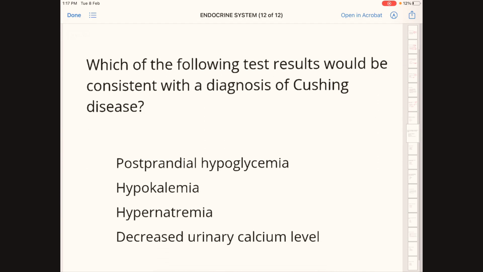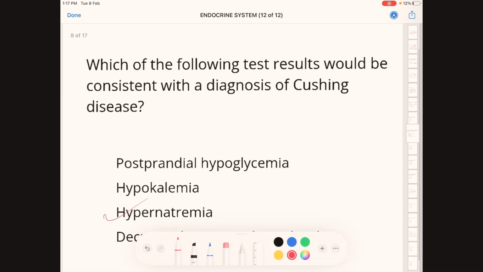Which of the following test results would be consistent with a diagnosis of Cushing disease? Option A, postprandial hypoglycemia; option B, hypokalemia; option C, hypernatremia; option D, decreased urinary calcium. Correct answer here is hypernatremia. A patient with Cushing disease develops hypernatremia. Next question.